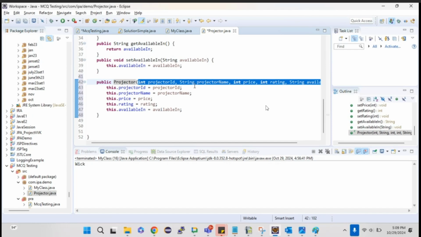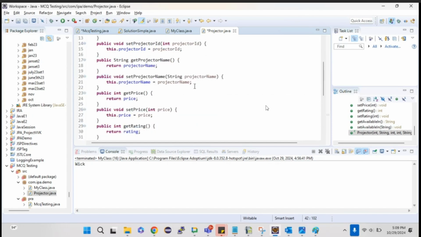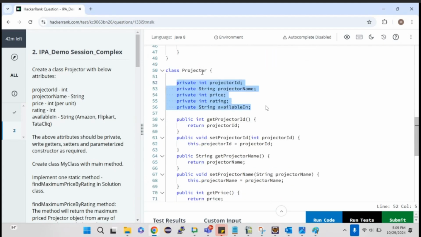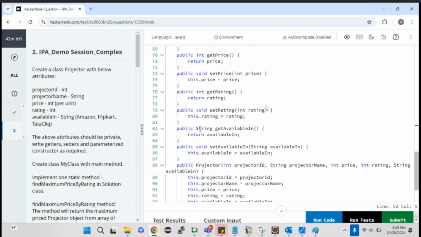So this is how we need to create getters, setters, and constructor. Here I have already done that. That's what they have given over here. Create a class projector with the below attributes: projector ID, projector name, price, rating, available in only 3 options: Amazon, Flipkart, and Tata Click. And the above attributes should be private, with getters, setters, and parameterized constructor as required, which we have already done. Next.